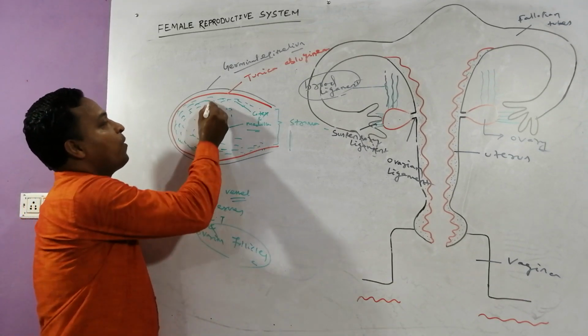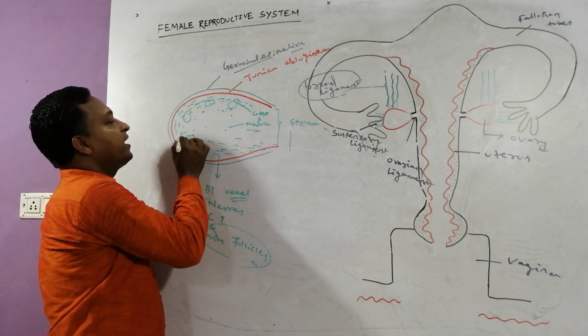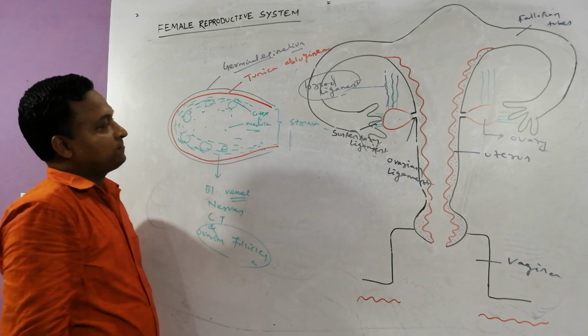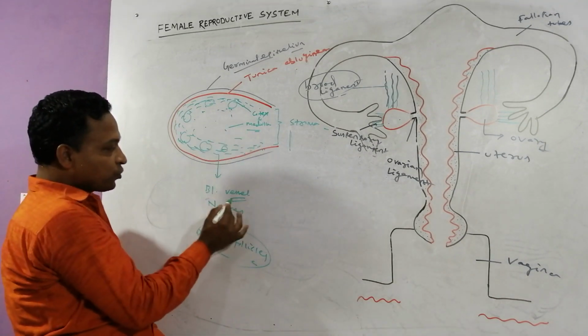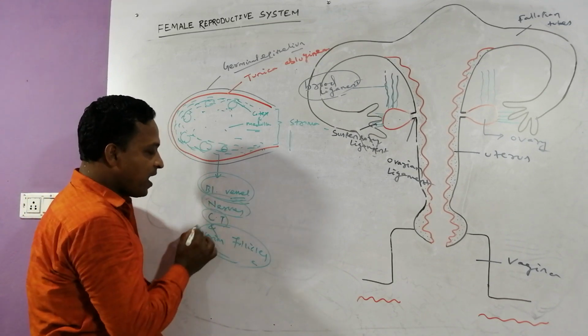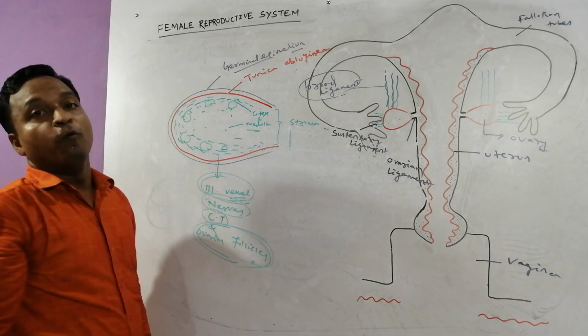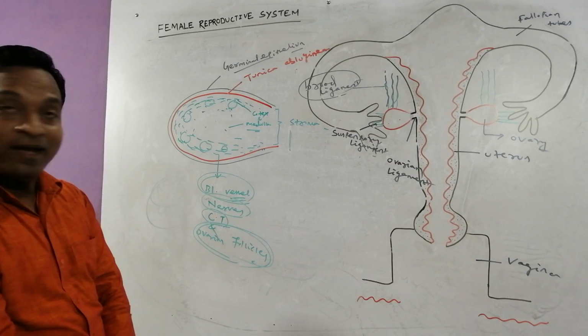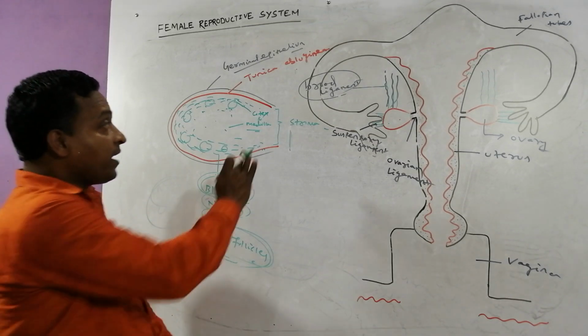A large number of ovarian follicles are basically situated. These are the ovarian follicles. Okay. The stroma is made up of connective tissue, blood vessels, nerves, and which follicles? Large number of ovarian follicles. Clear? Yes.